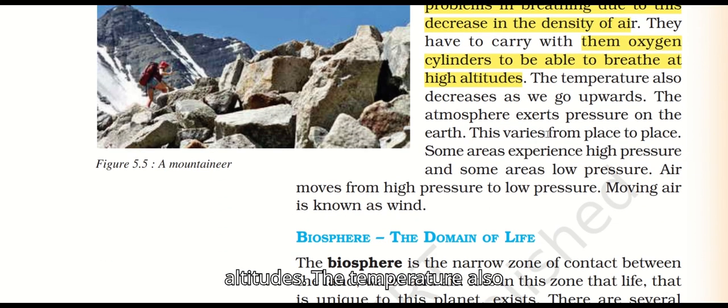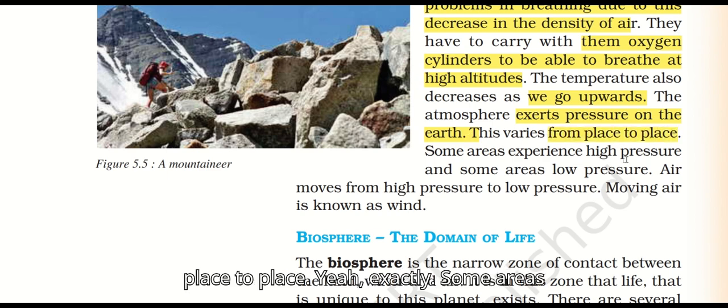The temperature also decreases as we go upwards. Density decreases as we go upwards. The atmosphere exerts pressure on the earth. This varies from place to place.